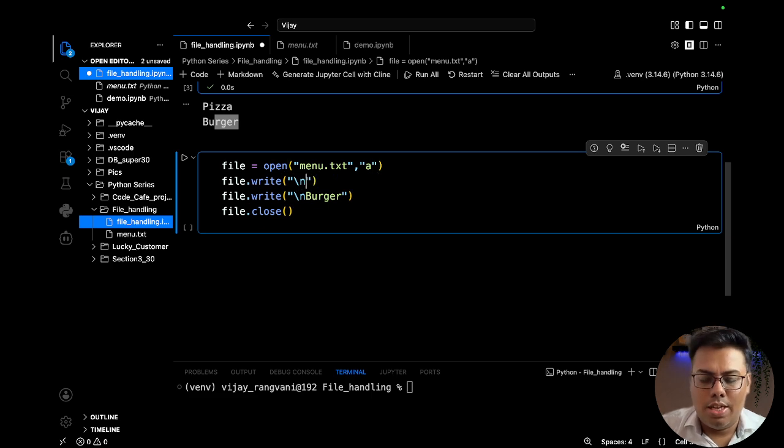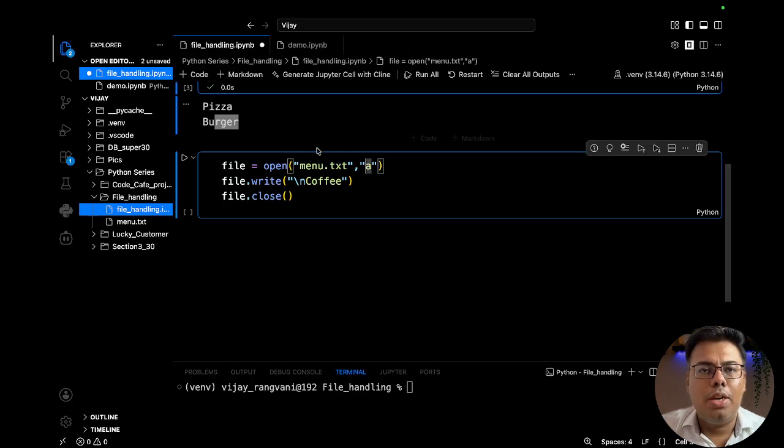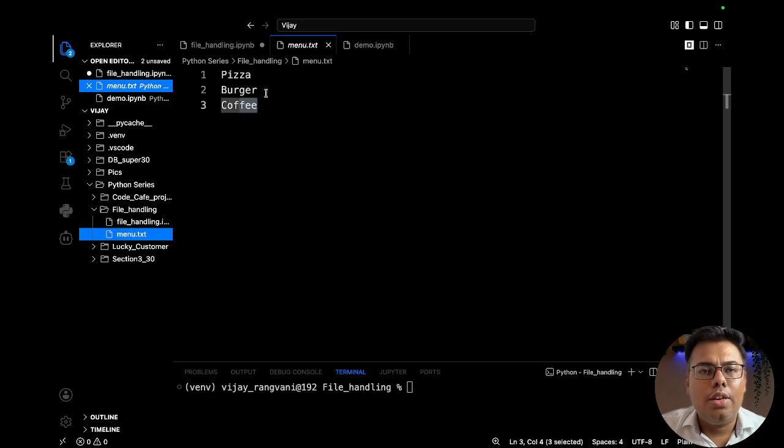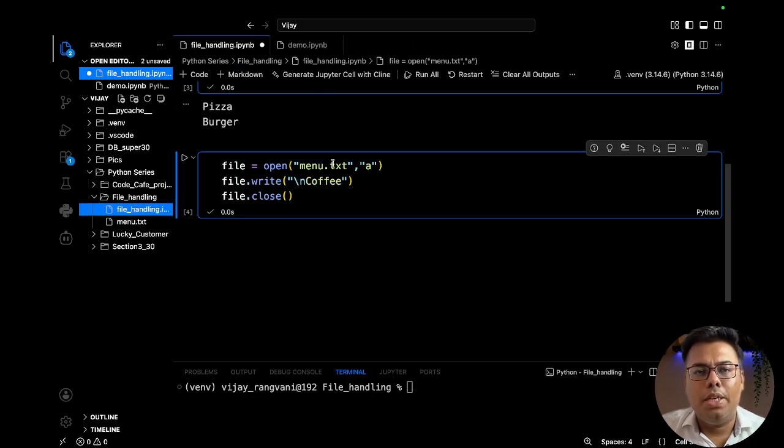So let's say I am adding a coffee to the menu, open it with the append operation. Now notice we are doing it with an append operation. Now we will append coffee and close. If I show you menu.txt, it didn't erase the pizza and burger, it just added coffee to it. So that is how the append operation works.